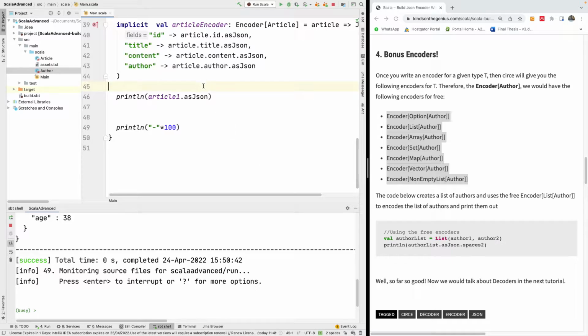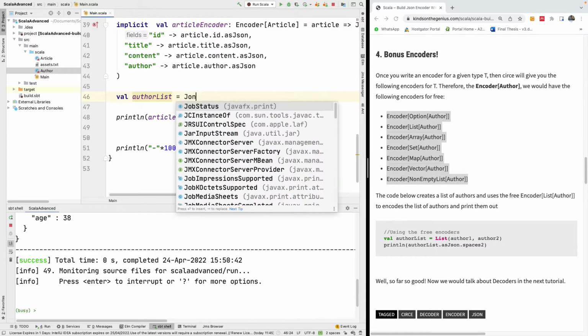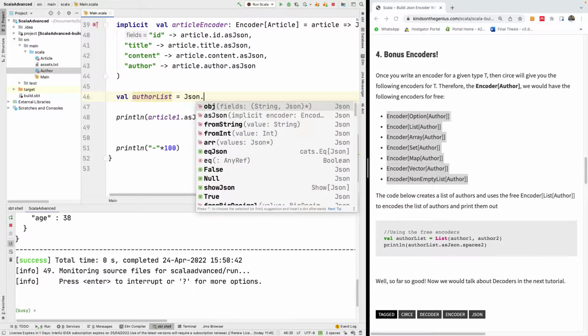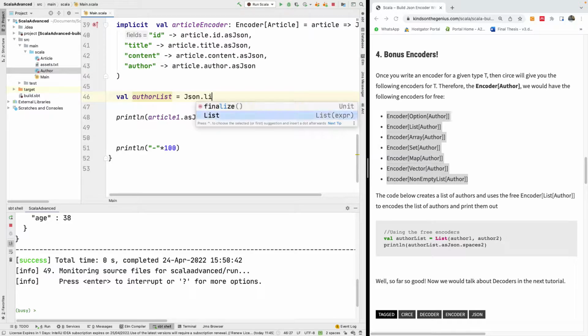I'm going to create a list of authors, so I'm going to say val author list is equal to Json dot list. I think we have Json dot list, right? No, not list of JSON.